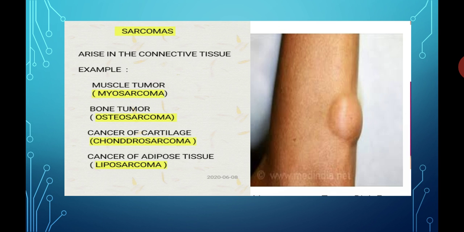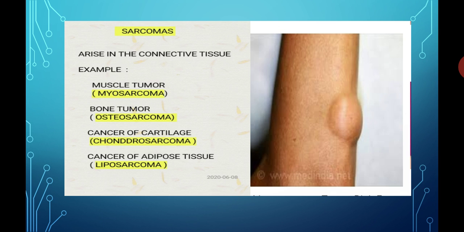So in sarcomas, the type of tissue which is affected is nothing but the connective tissue. So here again you have a 2 marks question. Write a short note on sarcomas, or give some examples of sarcomas. If the question asks to give examples of sarcomas, then your answer is muscle tumor, known as myosarcoma, bone tumor, also known as osteosarcoma, cancer of cartilage, known as chondrosarcoma, and the last, cancer of adipose tissue, which is known as liposarcoma.